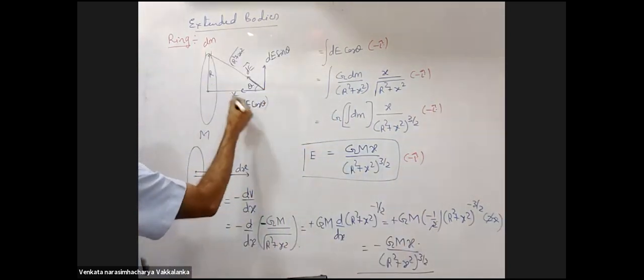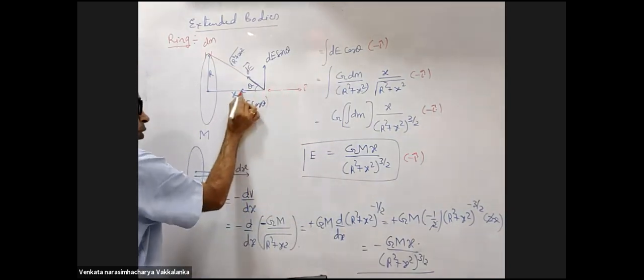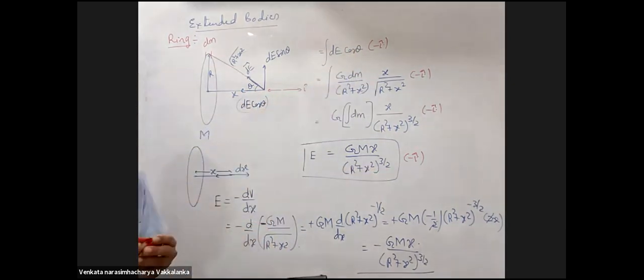Minus I cap. I have taken this to be minus I cap. This should be I cap. This will be minus I. You want me to say that this is negative x-axis? So carry minus I cap right from the start. I have no problem with that. Okay, sir, got it. Got the concept.